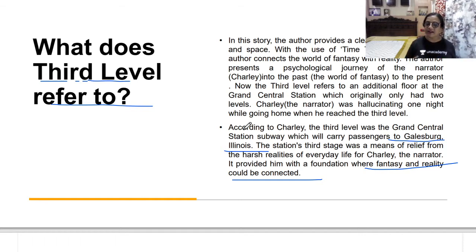So Charlie, the narrator, wanted to escape from the unhappy modern life to the third level, which was actually the world of fantasy. So what is actually there? It provided him, here it is mentioned, with a foundation where fantasy and reality could be connected.